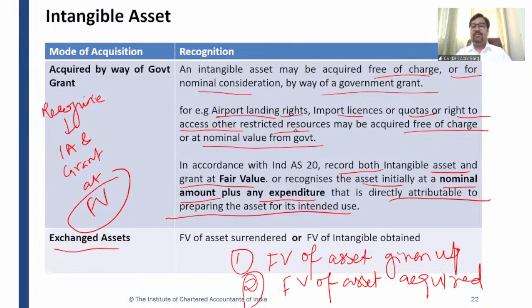Then we have discussed a concept of exchange of asset. In case of exchange of asset, first of all, you need to see whether this transaction is having a commercial substance.